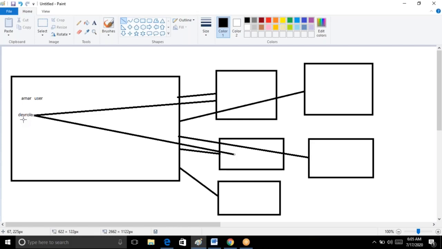Same concept. User and role both are for access only. But the thing is, user means you'll get the credentials and you can connect from anywhere. So if Amar user has access to these 5 servers, from these 5 servers you can install AWS CLI, configure it and access this account. If it is a role, only the respective server. If I request from here, only from here I can access. Others you cannot. That is the difference, guys, between the role and the user.